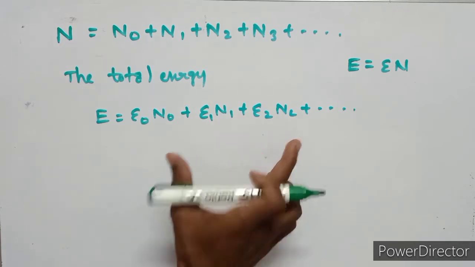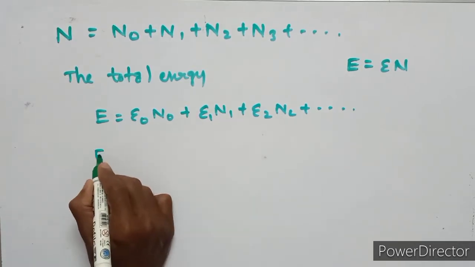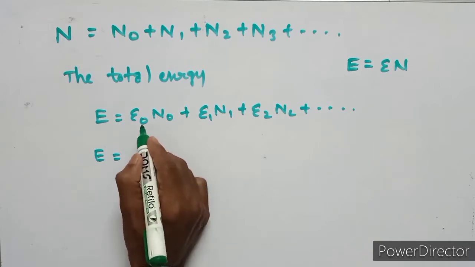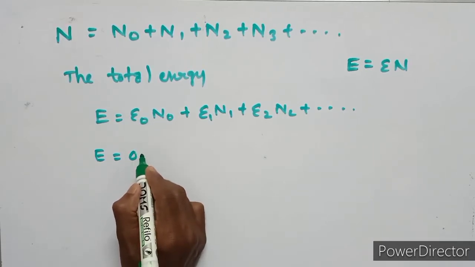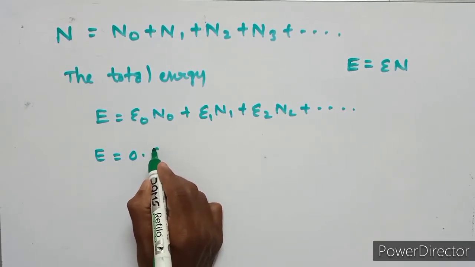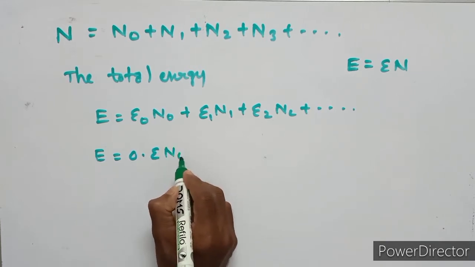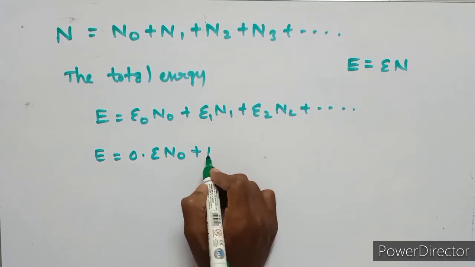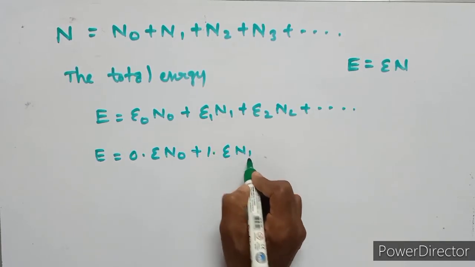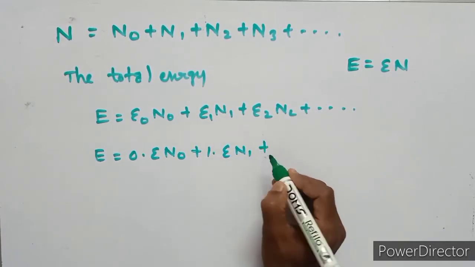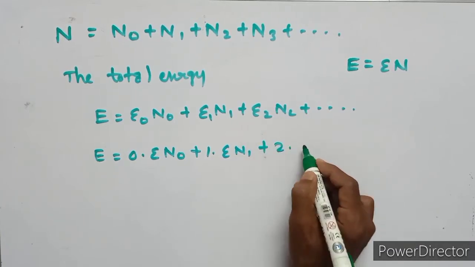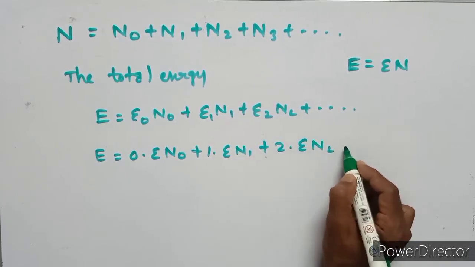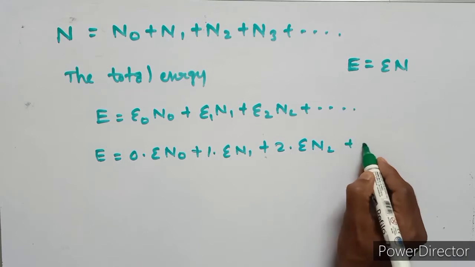This equation can be written as the total energy equals 0 into epsilon n naught, plus 1 into epsilon n1 plus 2 into epsilon n2 and so on.